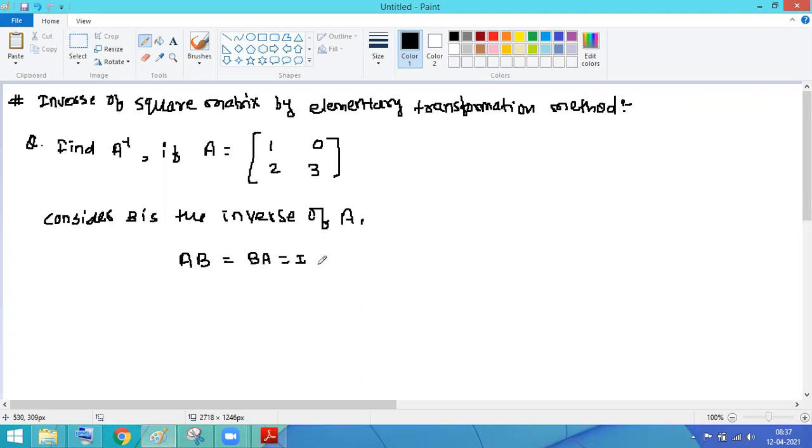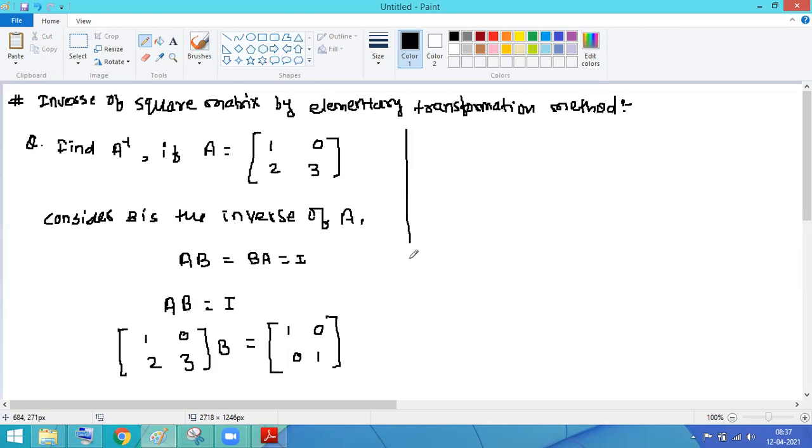Let B be the inverse of A. Then can we say that AB is equal to BA is equal to I. Now from here I can choose any one of the terms, AB equal to I. But what do we have? A we have 1, 0, 2, 3. We don't have B. And we have the identity matrix as 1, 0, 0, 1. Clear with this? Yes. Now tell me, what is your aim? What is your aim?